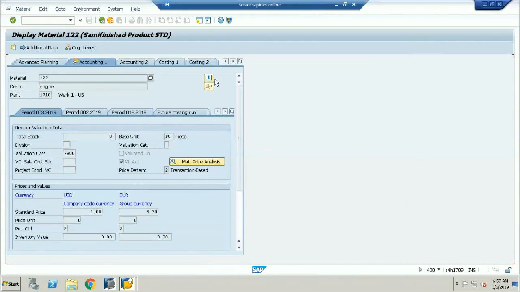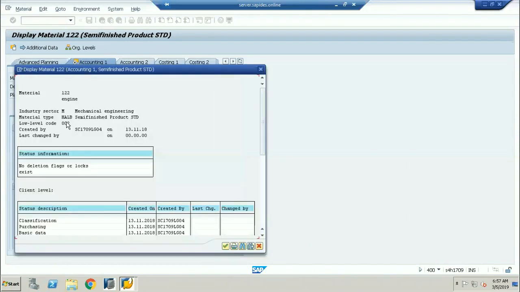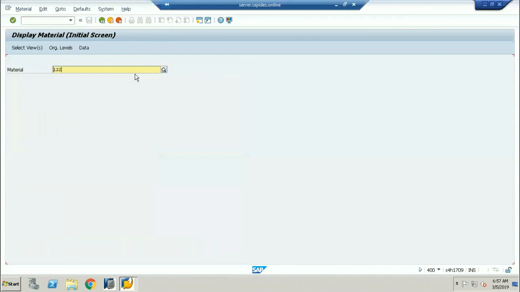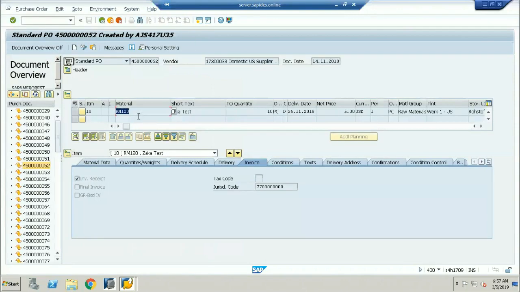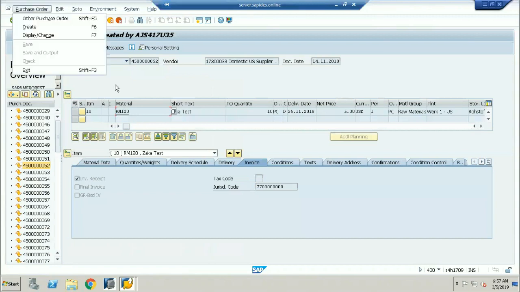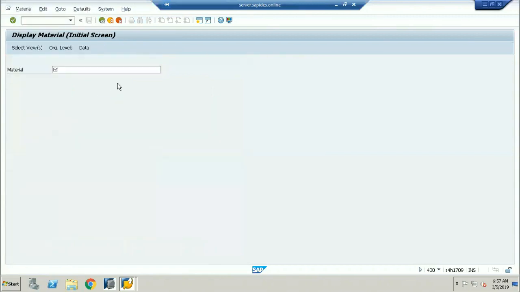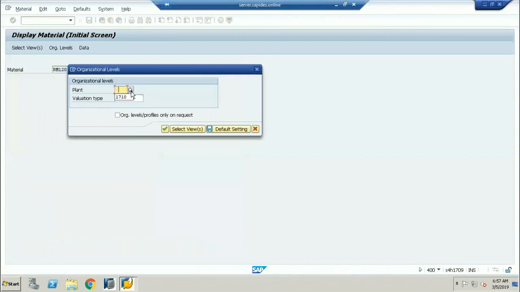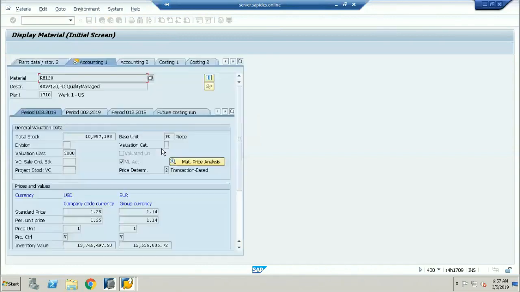Okay, this is also the same. Yeah, this is the same semi-finished goods actually. No, see, the material is still 122. Yeah, this is the raw material. See here. Okay, this is the raw material, but this is the description here.